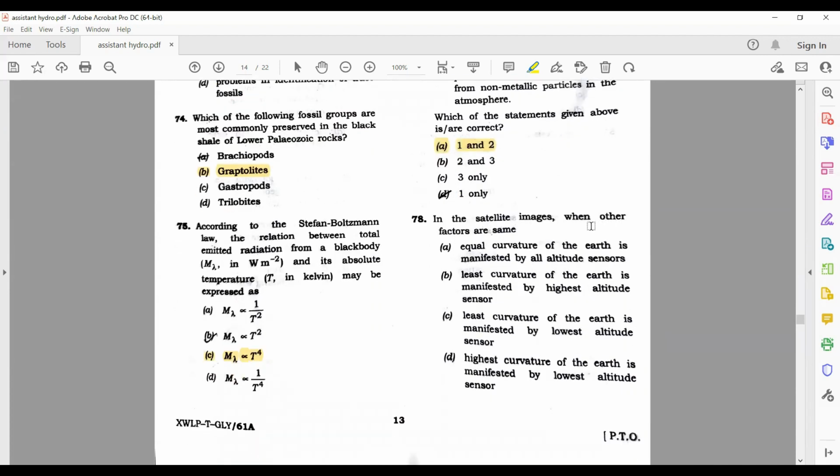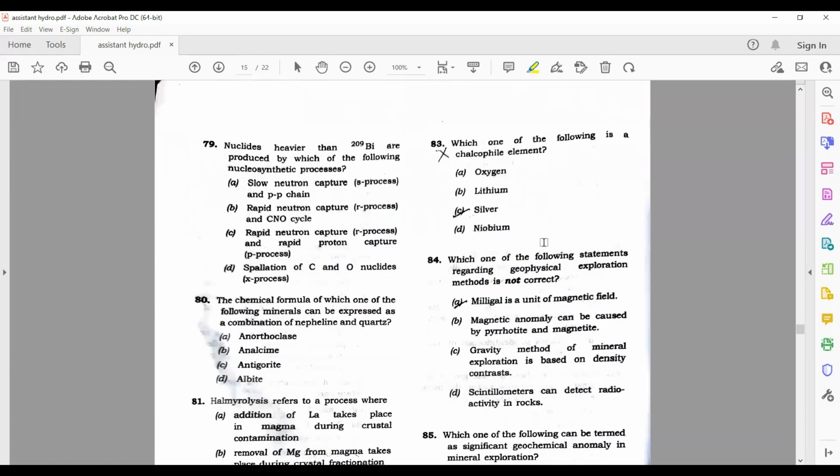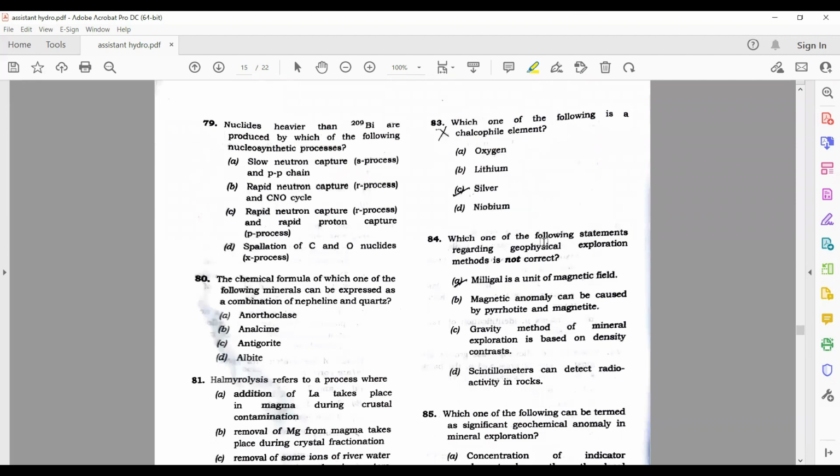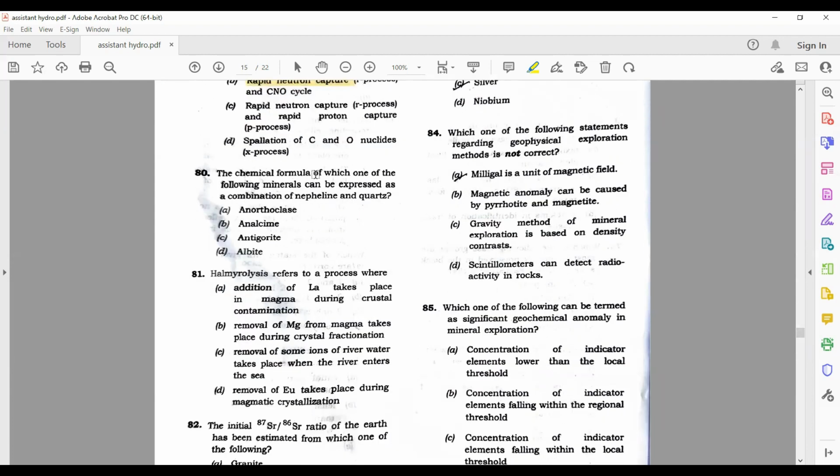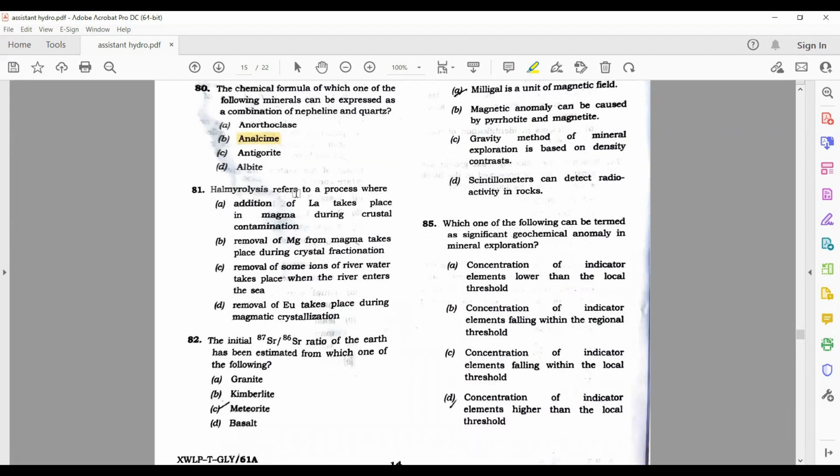In the satellite image, when other factors are the same, equal curvature, the A option is going to be correct here. Next is nuclides heavier than bismuth are produced by which of the following nucleosynthesis processes? So its answer is rapid neutron capture. B is the correct answer here. The chemical formula of which one of the following minerals can be expressed as a combination of nepheline and quartz, an alkyne? Halmyrolysis refers to a process where removal of some ions of river water takes place when the river enters the sea. C is the correct answer here.